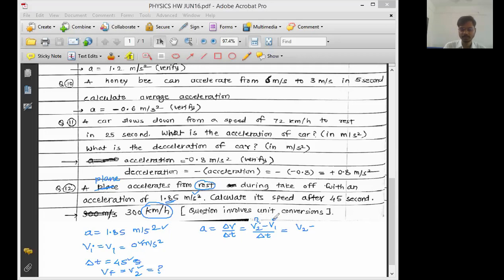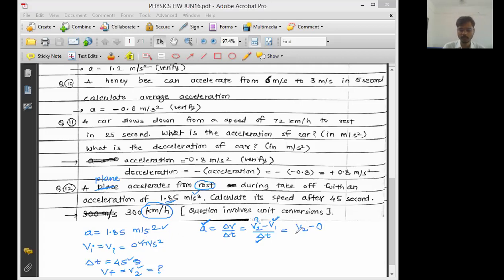Okay, initial velocity is given to you, time is given to you, acceleration is given to you. All the tick marks are present, only one question mark is there, and you know one equation, one unknown can always be solved. So this is a tick mark logic. Acceleration, initial speed and time are given, and final velocity is asked. Okay, sir. So final velocity keep it as it is because it is asked, minus initial velocity